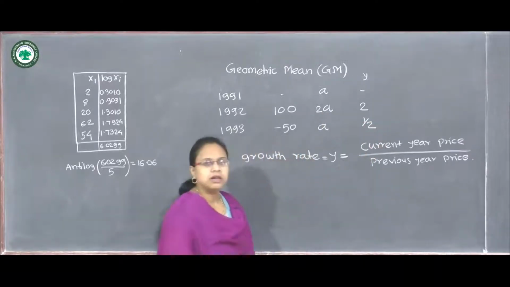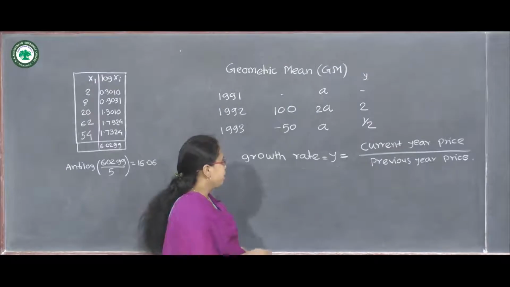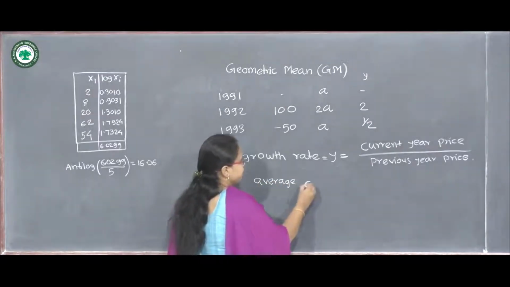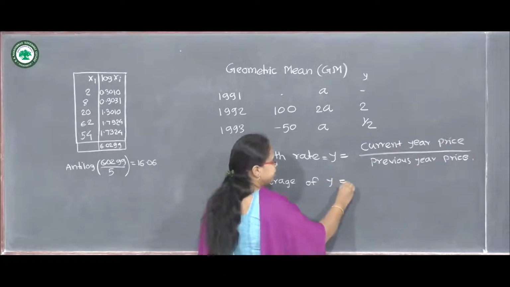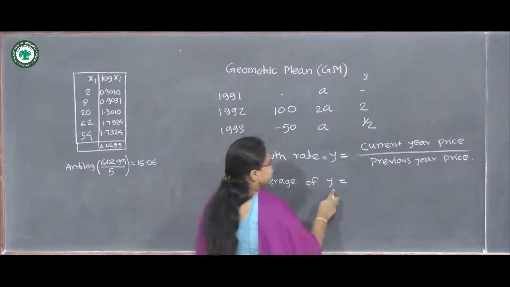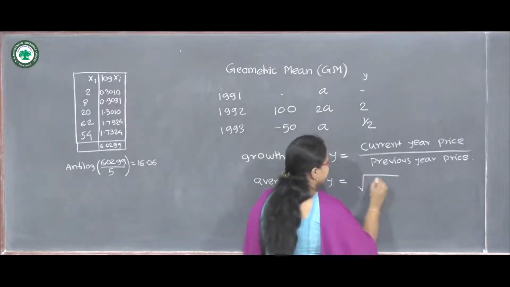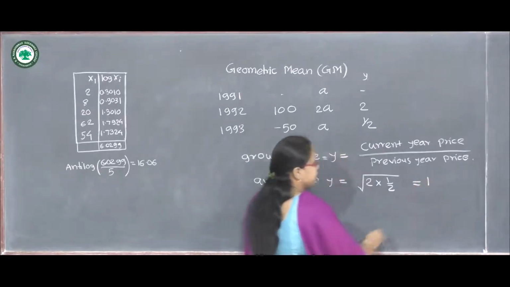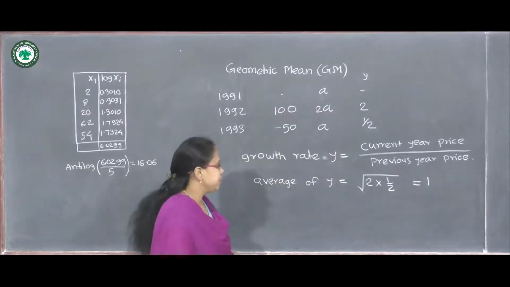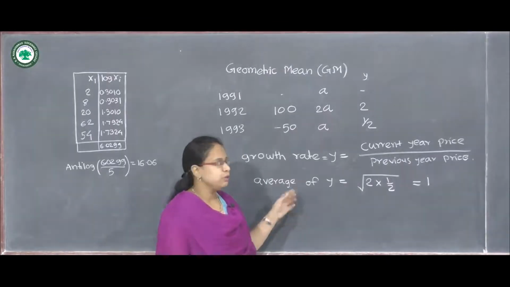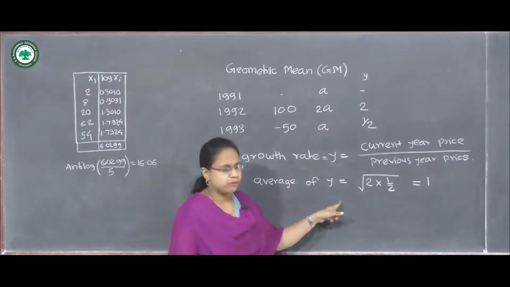So here is the growth rate. Now we can calculate the average of Y. Here I am using the formula for geometric mean. The average of Y can be calculated by the square root of 2 into half, and it will be 1. We will see the definition of geometric mean. So here I have used a geometric mean to calculate the average of Y.